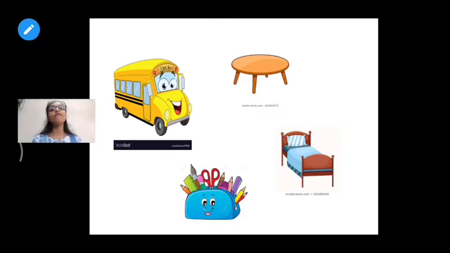These are examples of non-living things. All these things do not survive, they do not breathe, they do not eat, they don't feel, and they don't move on their own. They don't reproduce. They are known as non-living things. So these are the examples of non-living things.